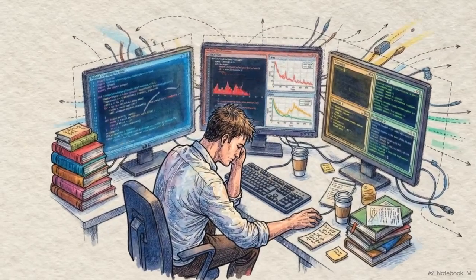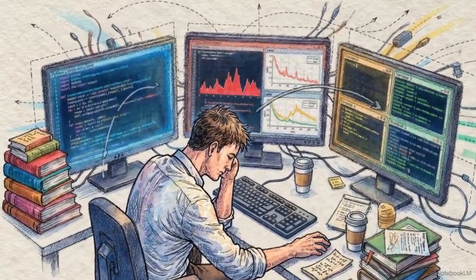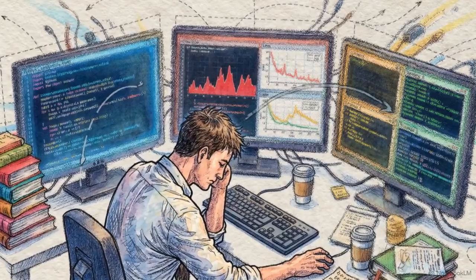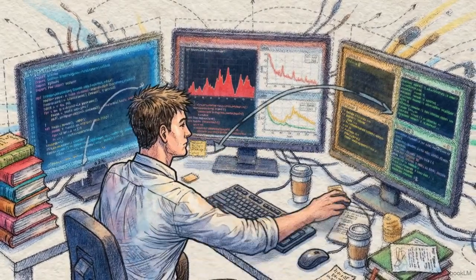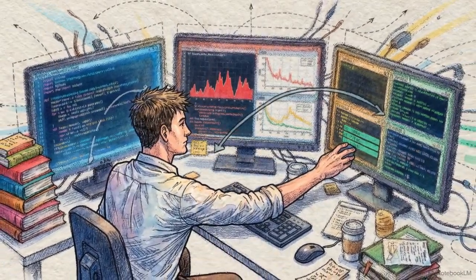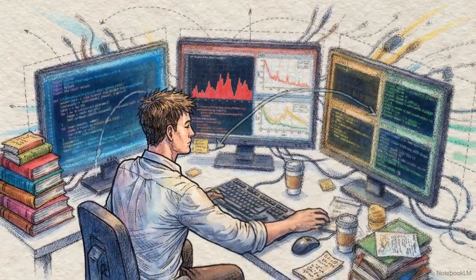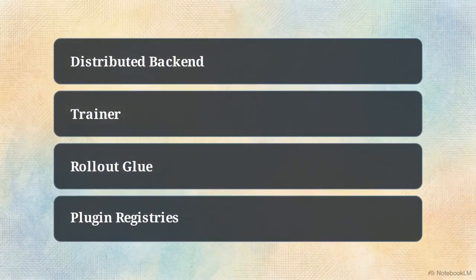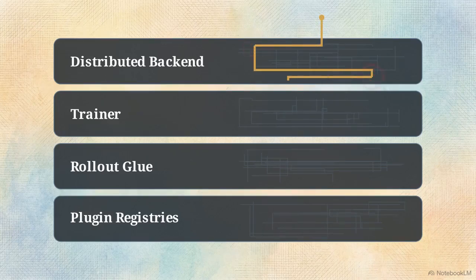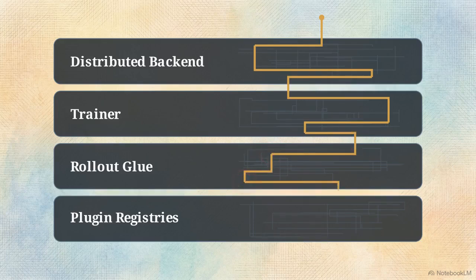Agentic reinforcement learning research requires constant modification. Researchers spend their time testing new advantage estimators, tweaking reward functions, and designing complex rollout schemes. But standard frameworks were built for ultra-large-scale parameter tuning. Every algorithmic edit threads through distributed backends, trainers, rollout glue, and plugin registries. The researcher inherits hyperscale complexity. What should be an afternoon's edit becomes a multi-layer debugging problem.